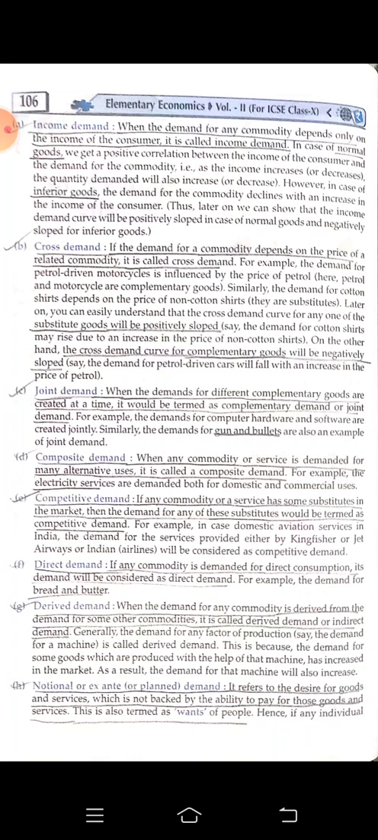Notional or ex ante or planned demand. This means we have a desire to get that commodity, good or service, but we don't have the purchasing power. We just have the want. People only have the want and not the purchasing power. That is ex ante or planned demand.